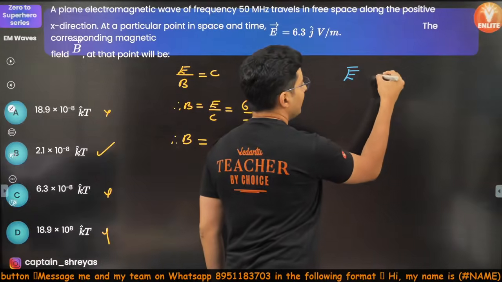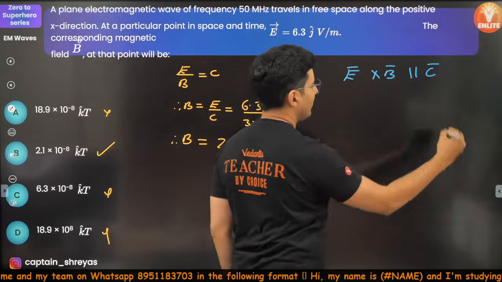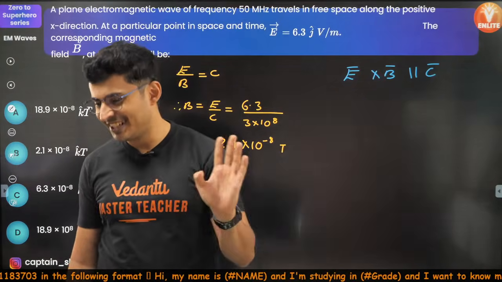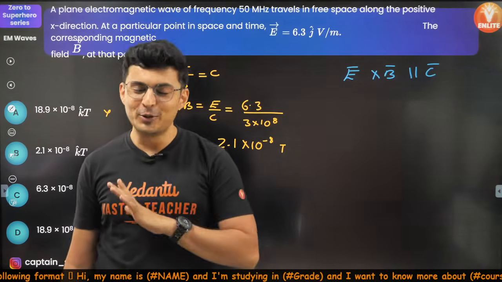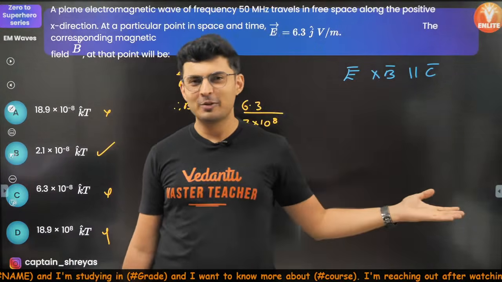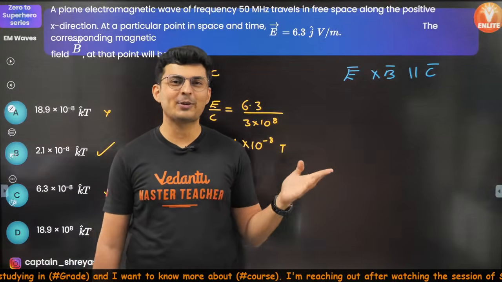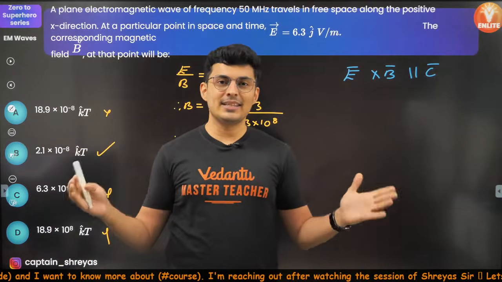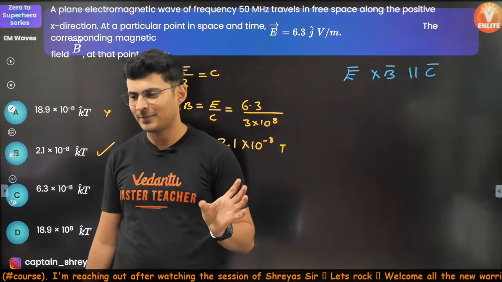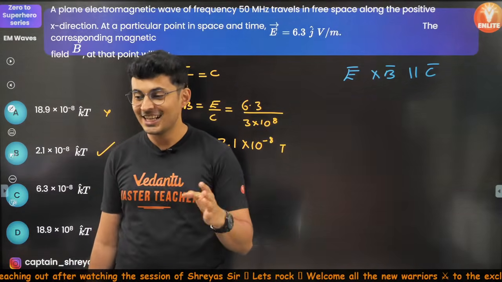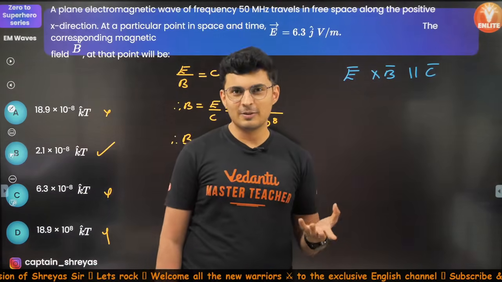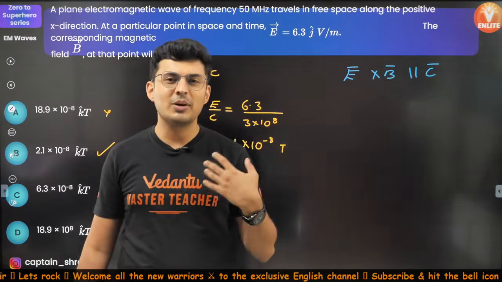We all know that electric field cross magnetic field is parallel to the speed of light. No, you should not cross-check. Never. Very good. Don't cross-check. That's what toppers do. In fact, if you have attended my previous classes, I have told you, never cross-check when a part of the answer has been proven to be correct and there was only one option like that. Don't waste your time. The only reason you feel like cross-checking is because you are tensed, you are nervous, you feel something might be wrong, hence you end up cross-checking.